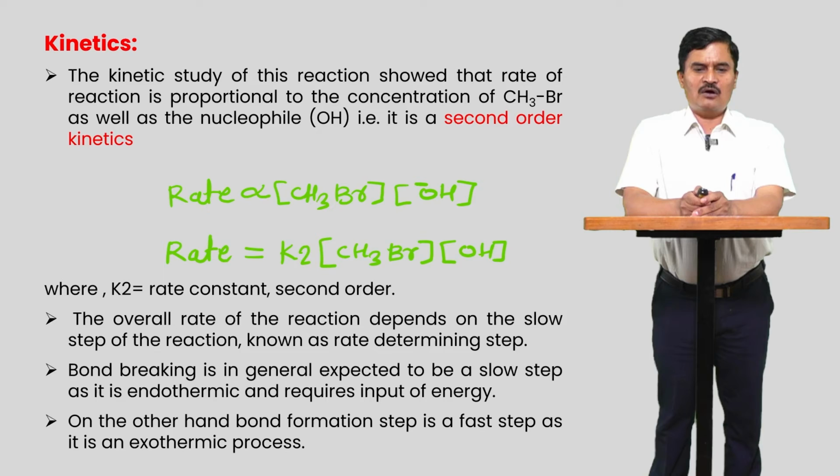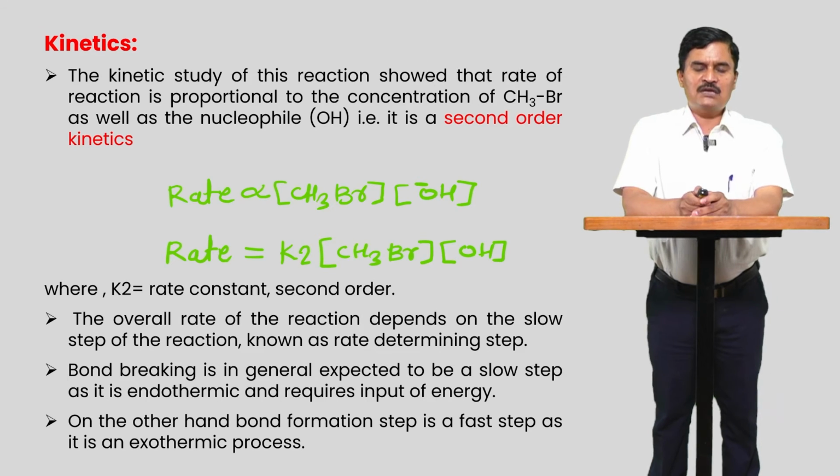The overall rate of the reaction depends on the slow step of the reaction, known as the rate determining step, and in the rate determining step both molecules are involved, meaning the substrate as well as the OH minus. And here the formation of the bond and the breaking of the C-Br bond take place simultaneously. That's why this reaction is known as SN2, meaning both molecules are involved in the slow step.